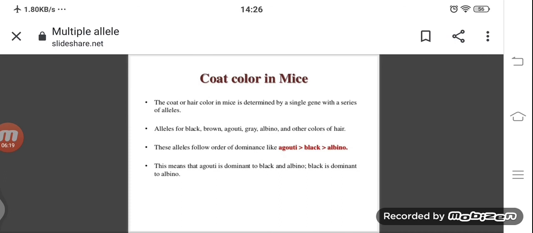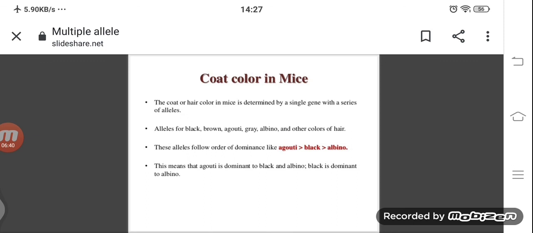The next one, coat color in mice. Coat color means hair color, the physical appearance of the mice. The coat color or hair color of mice is determined by a single gene with a series of alleles. Alleles for black, brown and different colors of hair are produced.